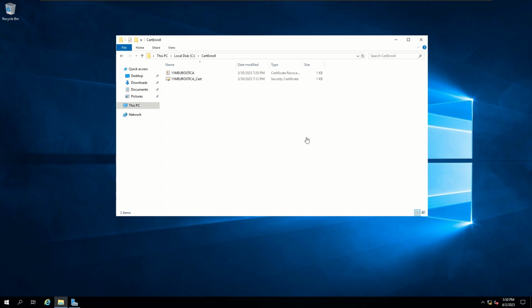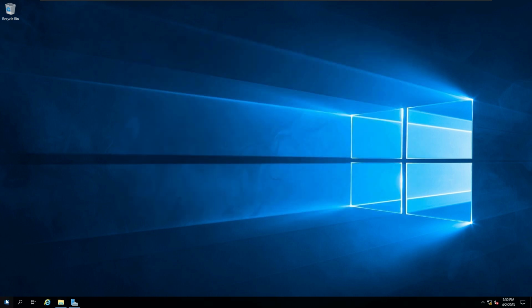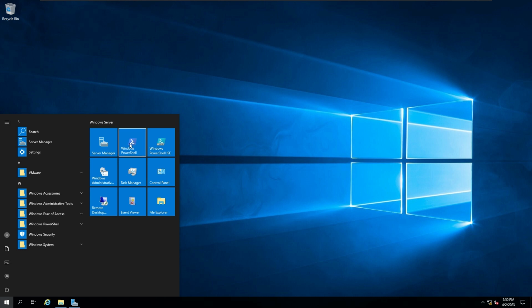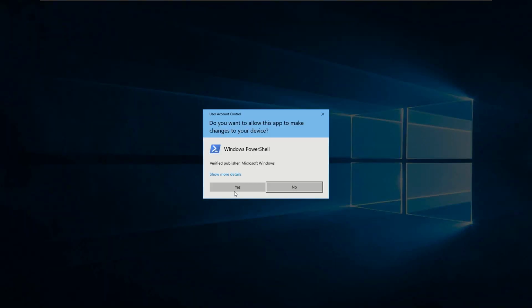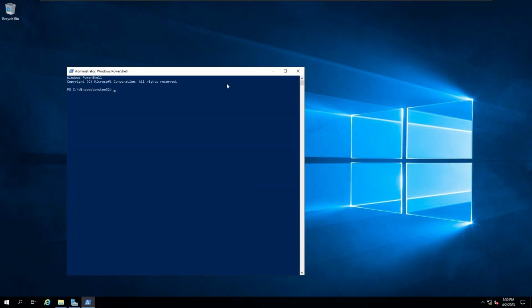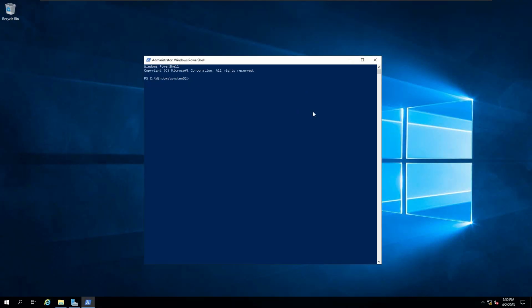Alright, so now let's go ahead and publish our CRL and our certificate to Active Directory. So let's minimize this for now, and I'm gonna want to open up Windows PowerShell as an administrator. Alright, and I'm gonna type in this. Well, first let's change the directory to CertData.